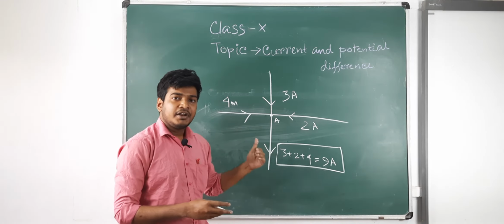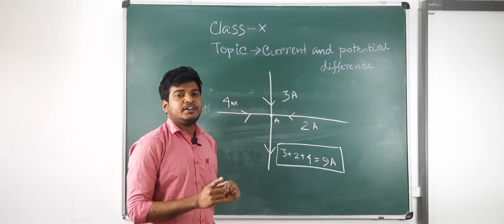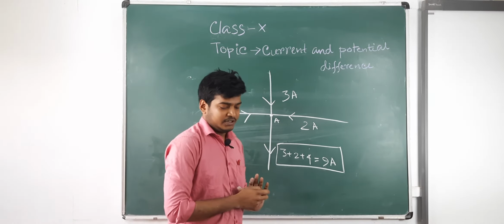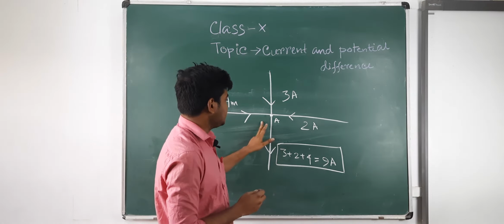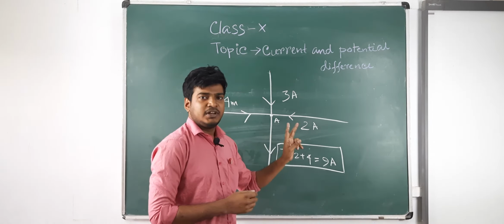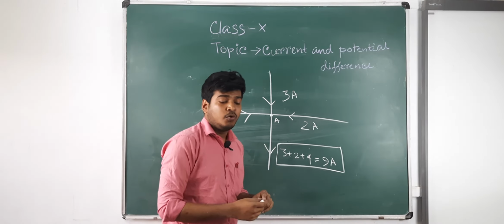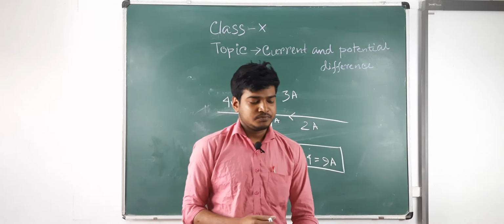That's why current is not a vector quantity, current is a scalar quantity, in spite of having magnitude as well as direction. What is the direction of current? Opposite to the flow of electrons.